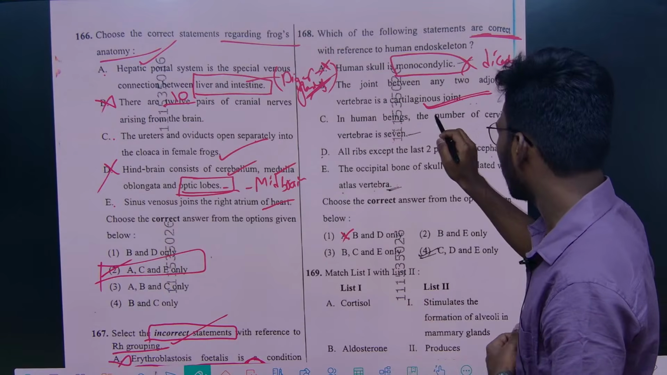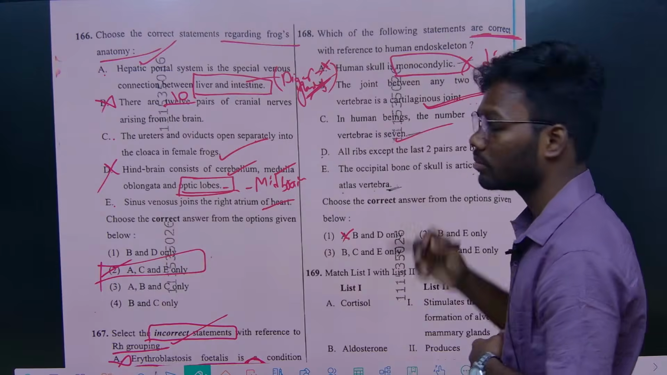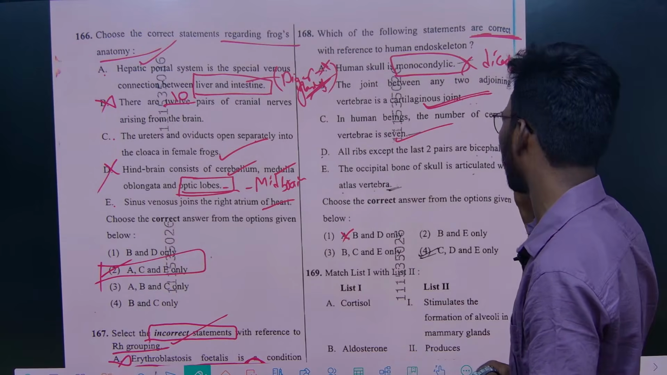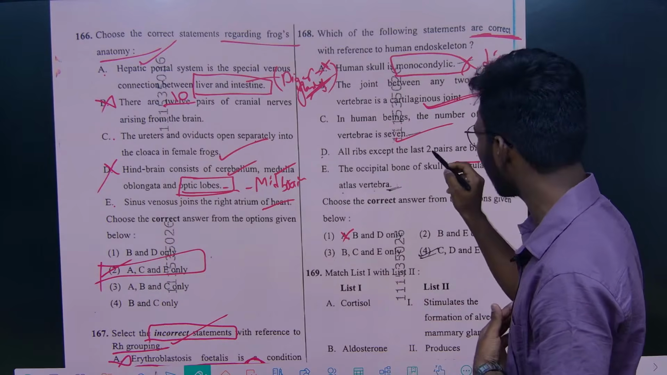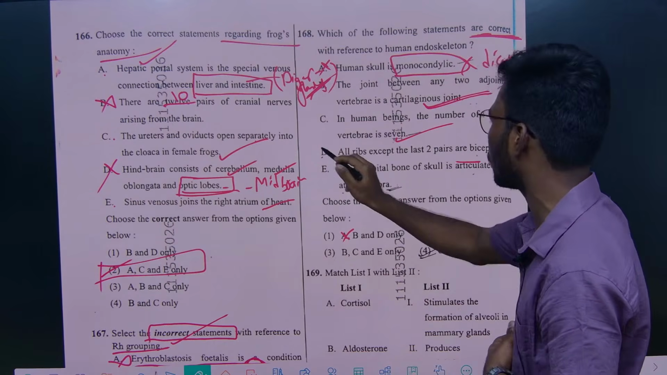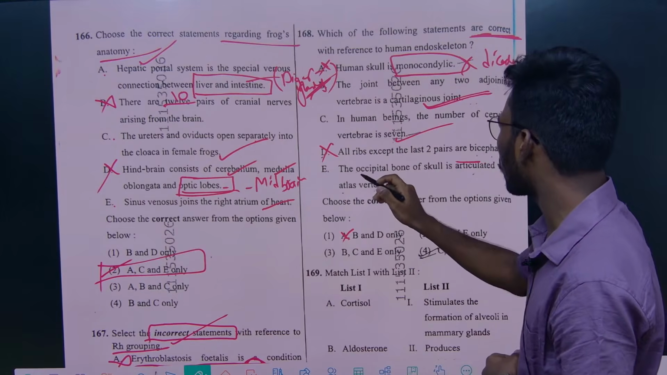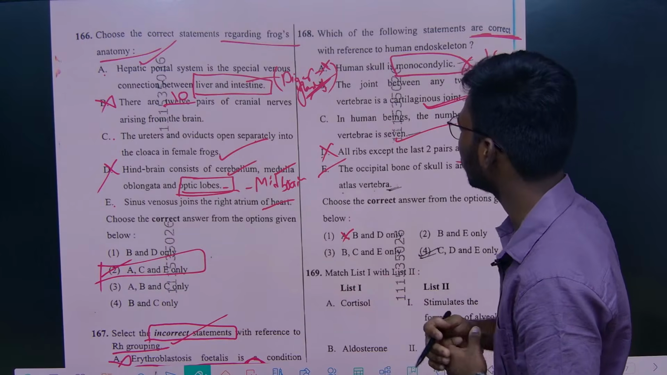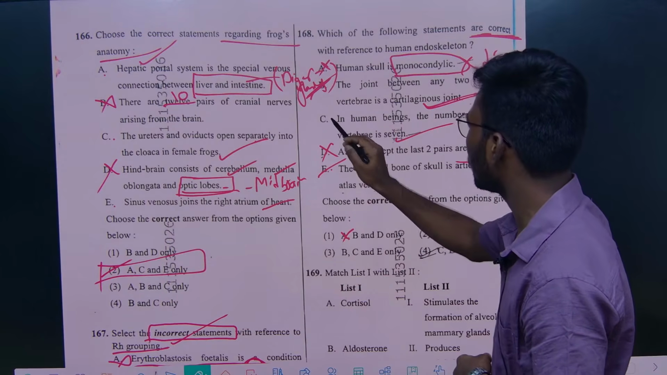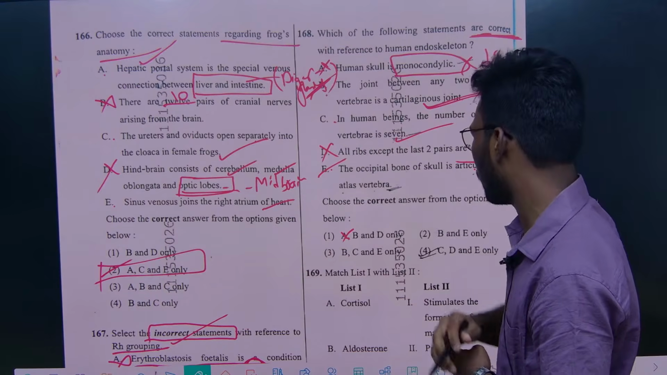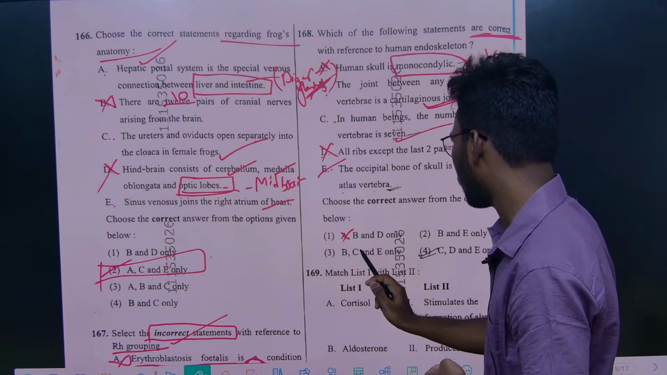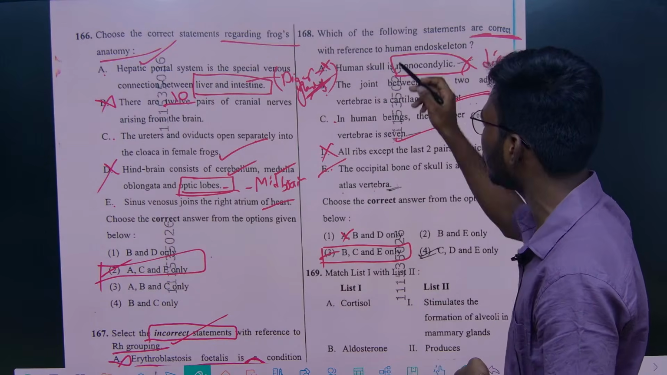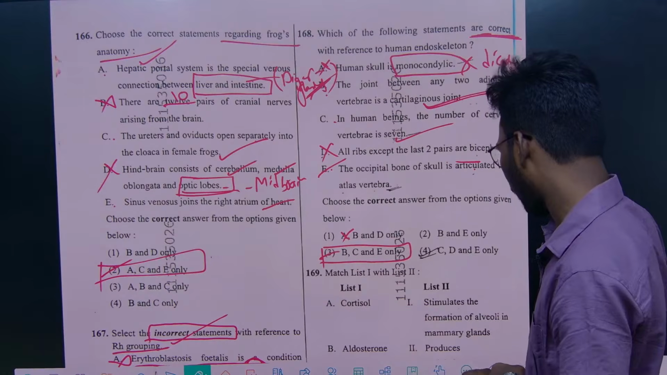In human beings, the number of cervical vertebrae is 7, right? And all ribs except the last two pairs are bicephalic. No, all ribs are bicephalic except the last two. This is exactly opposite, so this is a wrong statement. And the occipital bone of the skull is articulated with the atlas vertebra, right? This is also a right statement. So E is right, C is right, B is also right. E, C, B. So here the option is 3. B, C, E are the right statements, right?